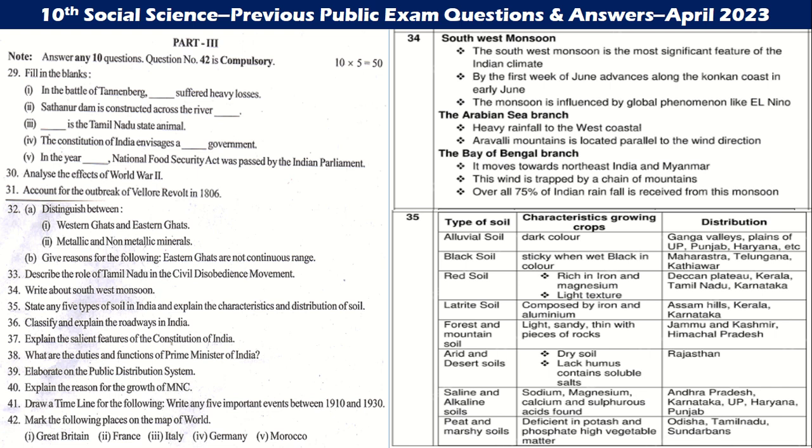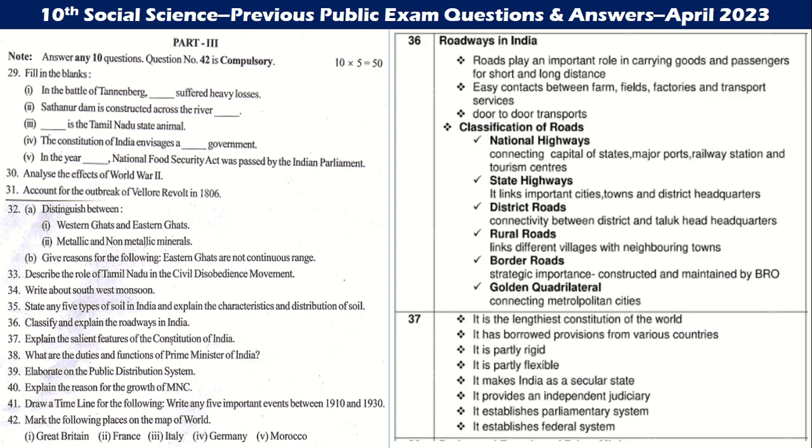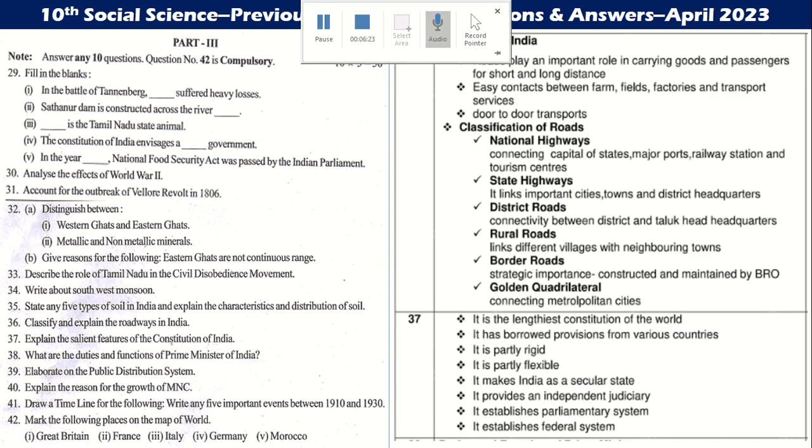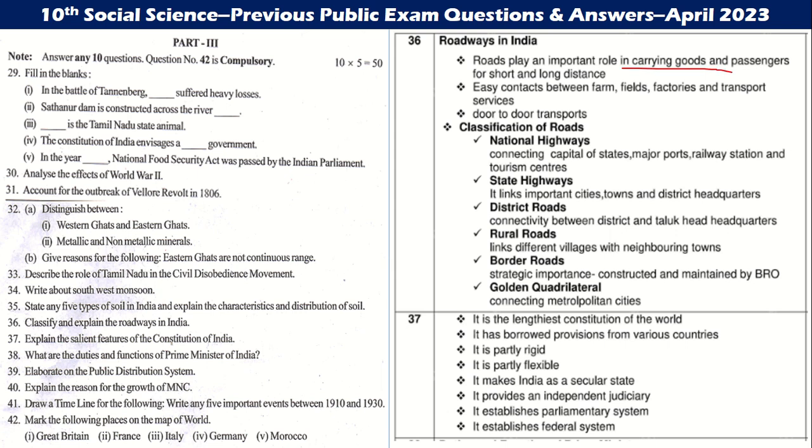34. Southwest monsoon. The southwest monsoon is the most significant feature in the Indian climate. By the first week of June it advances; the monsoon is influenced by global phenomena, the Arabian Sea and the Bay of Bengal. Then soil: alluvial soil, black soil, red soil, laterite soil, arid and desert soil, saline and peat and marshy soil. Roadways. Roadways play an important role in carrying goods and passengers for short and long distances. National highways, state highways, district roads, rural roads, border roads, and golden quadrilateral.